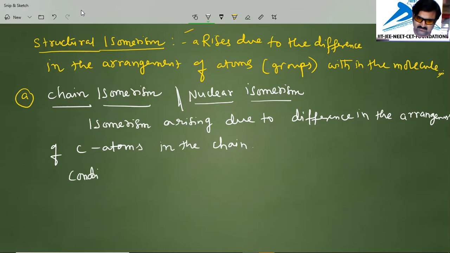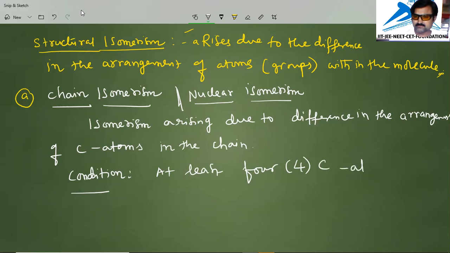To exhibit this type of isomerism, the compound should have at least 4 carbon atoms in the organic compound.